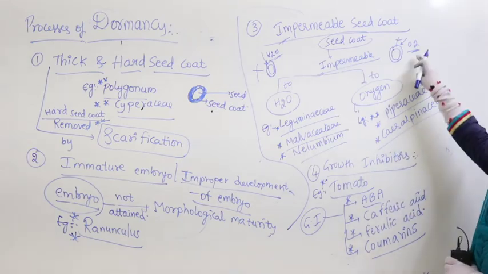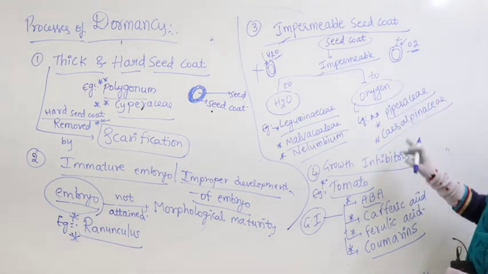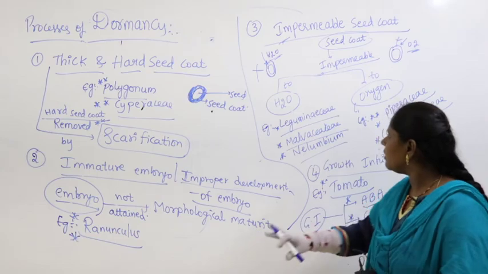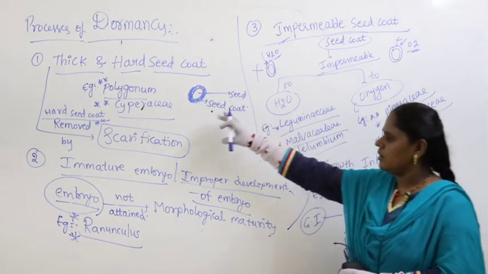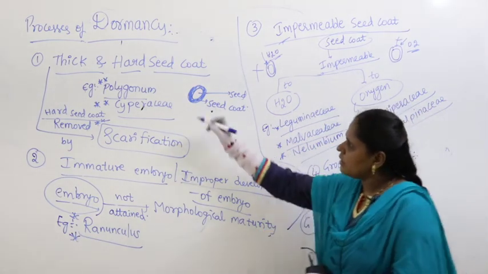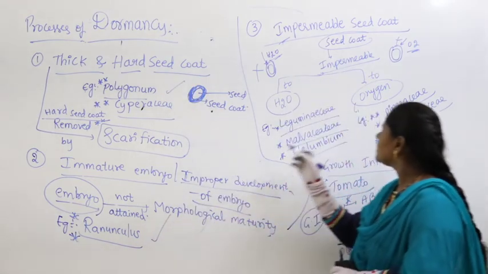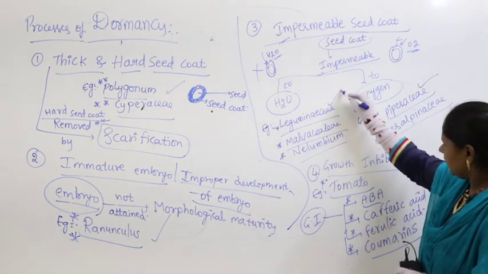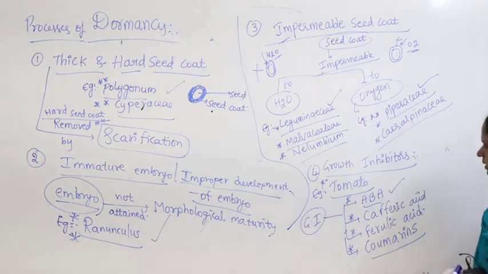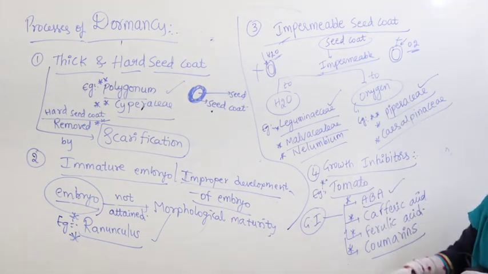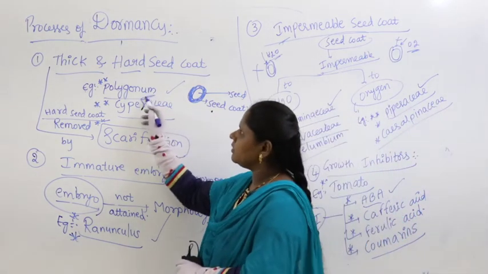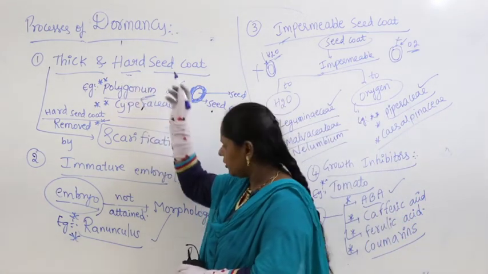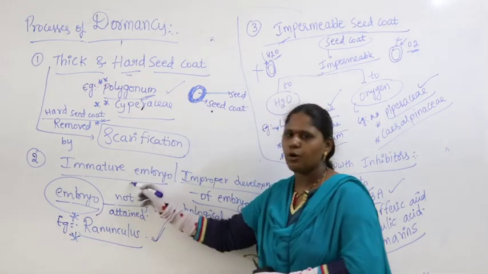Here, Piperaceae, Polygonum, and Ranunculus are the most frequently asked examples. Polygonum, Ranunculus, Piperaceae, Leguminaceae and abscisic acid are the ones on which questions most frequently come. If the question is on Polygonum, you have to say the reason is hard seed coat. If it is Ranunculus, then improper embryo.